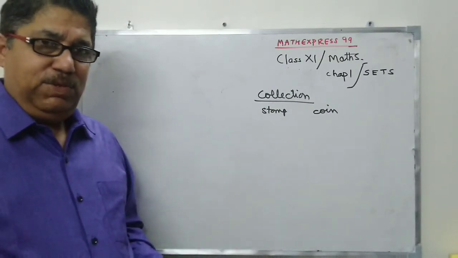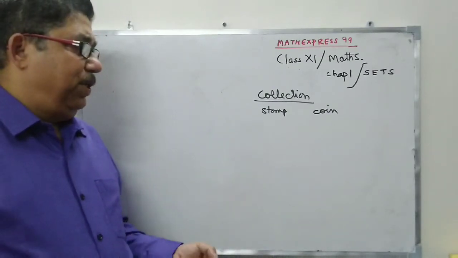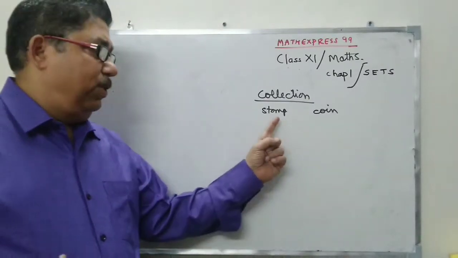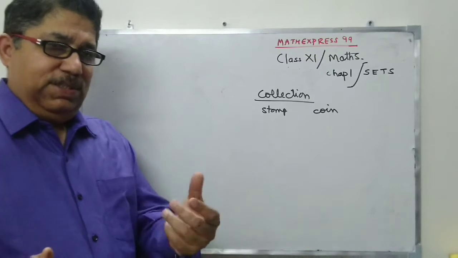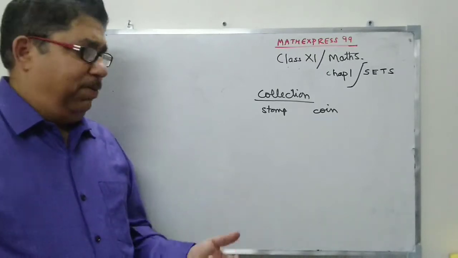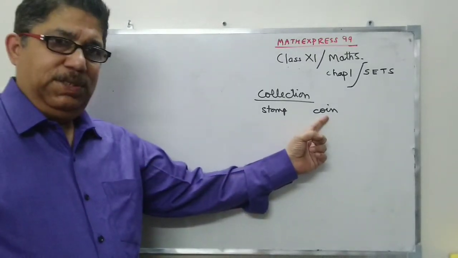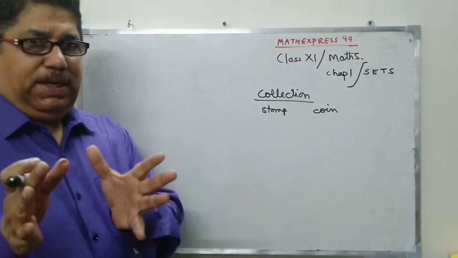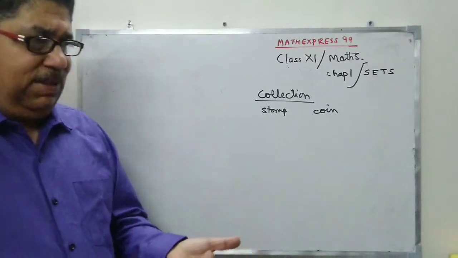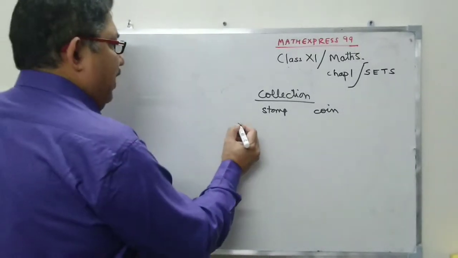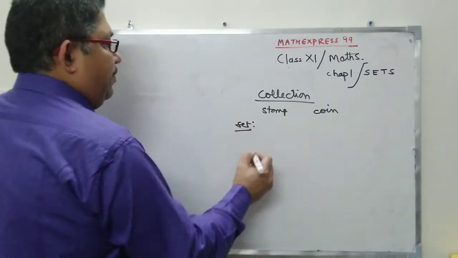So suppose I give you a stamp. Where do you put it? You don't put it here. You put it here. If I give you a coin, okay, I've got some special coin for you, then where do you put it? You put it here. So the word collection, how do we make a collection? You see, how do we define the word set?